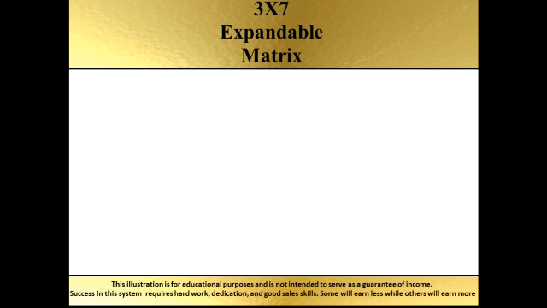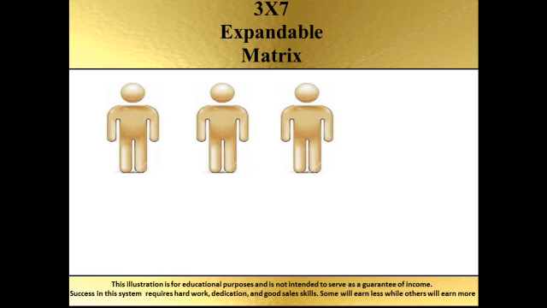Now, to explain our compensation plan, a 3x7 expandable matrix quite simply means this. You can only personally have 3 people direct to you. Now, it's possible for you to refer those people, but it might be that those 3 people are there because they're placed in your organization. That can happen because you can have people that are above you referring people to the system, and oftentimes what happens is that there's nowhere for those people to go except to be placed in your group. Now, here's what happens. If they're in your group, you're going to get paid a portion month after month for the people that are there.